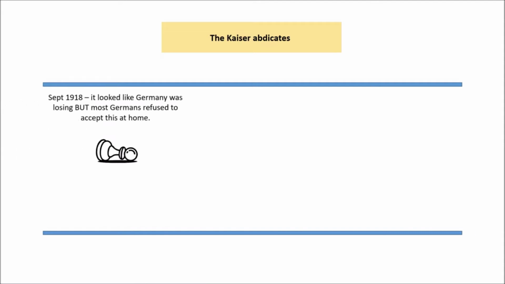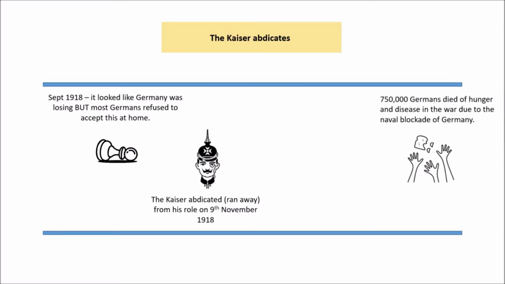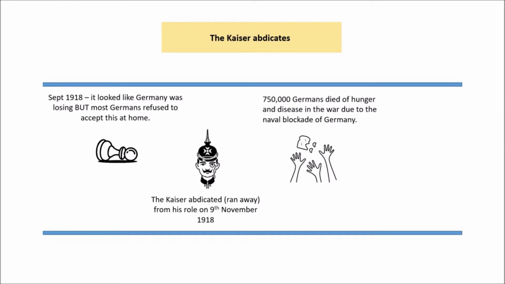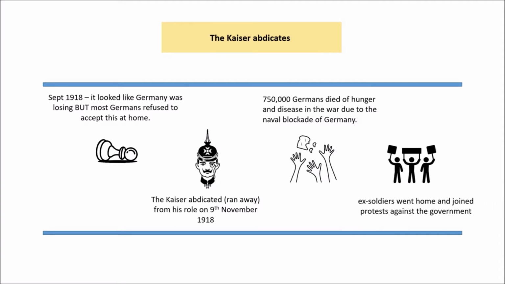So let's start with the abdication of the Kaiser. So we know by September 1918, Germany is losing the war, but while they're losing the war, people at home don't really accept that and they don't understand why they're losing the war. We know that as a consequence, the Kaiser abdicates, he runs away, and 2 days later they sign the armistice. And what was going on in Germany at the time is there's huge hunger, there's disease in Germany, there's a naval blockade, and it's pretty dire.